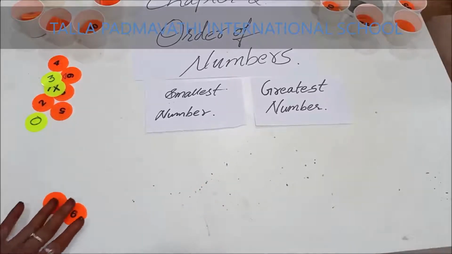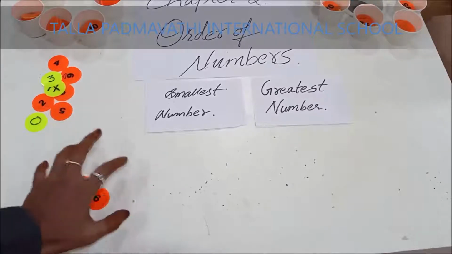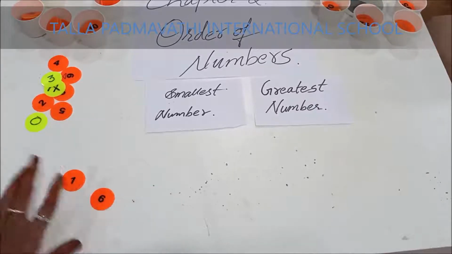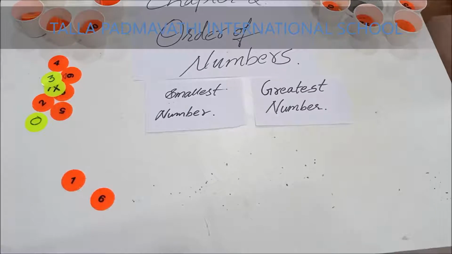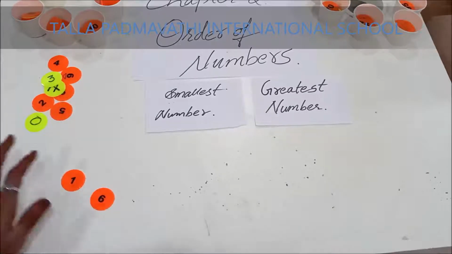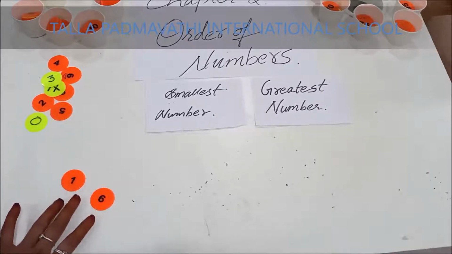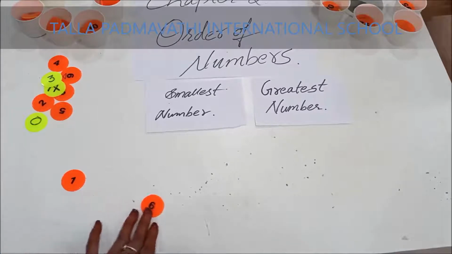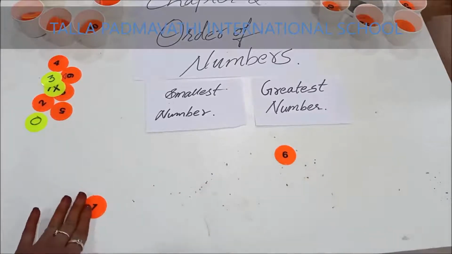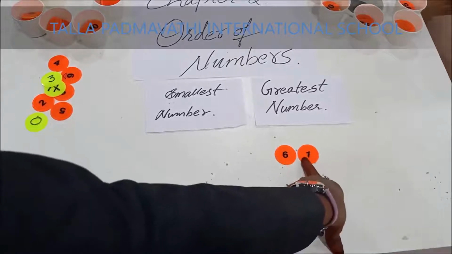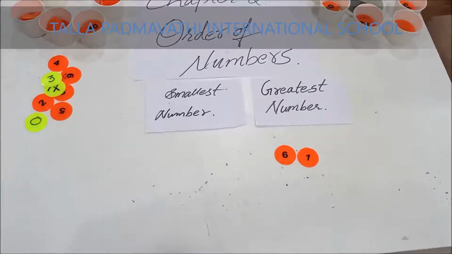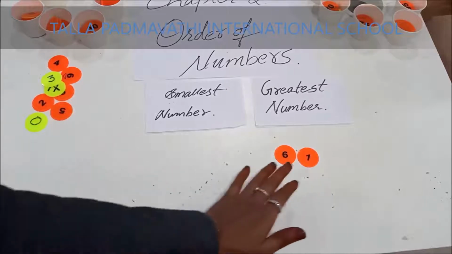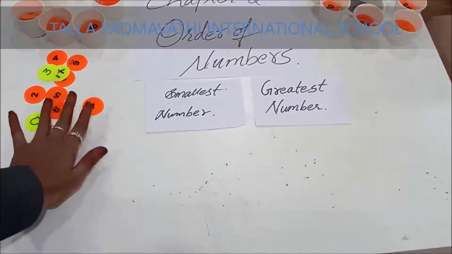Now, which is the greatest number among these two? Is 1 greatest or 6 greatest, children? It is the 6 which is greatest. So, 6. And after that, 1. What is the greatest number formed using these 2 digits? It is 61. Is it easy, children? Shall we see another example?